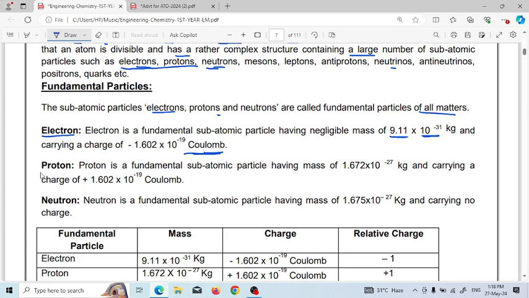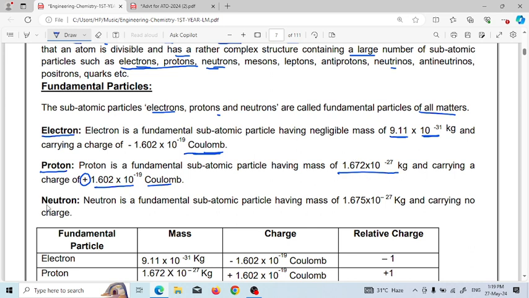The next fundamental particle is proton. Proton has a positive charge of 1.602 into 10 to the minus 19 coulomb, which is opposite to the electron, and the sign is positive. The mass is 1.672 into 10 to the minus 27 kg, which is the mass of proton.